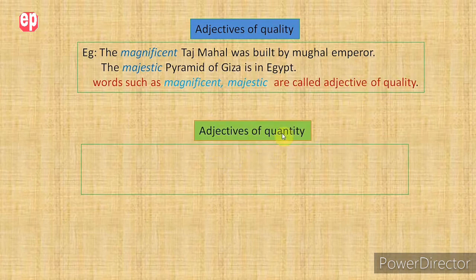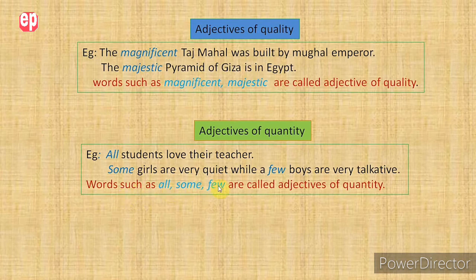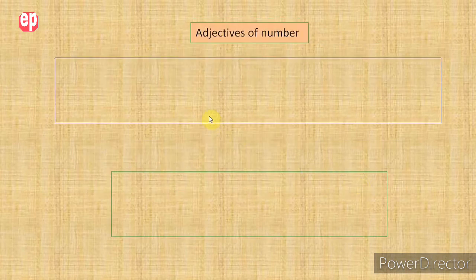Now let's look at adjectives of quantity. So adjectives of quantity tell us about the quantity of nouns. Let's try to understand through the examples. All students love their teacher. Some girls are very quiet while a few boys are very talkative. So the words all, some, few describe the nouns students, girls and boys, and they tell us the quantity of nouns. So therefore words such as all, some, few are called adjectives of quantity.